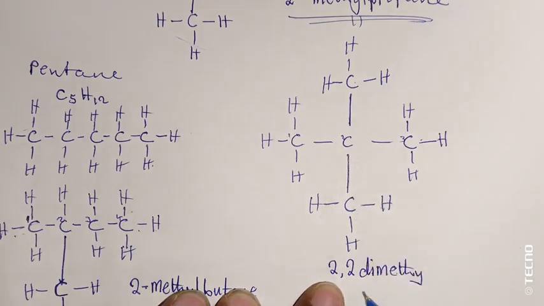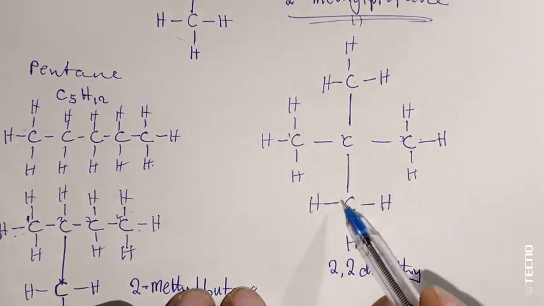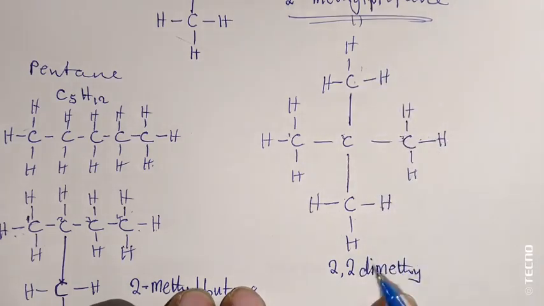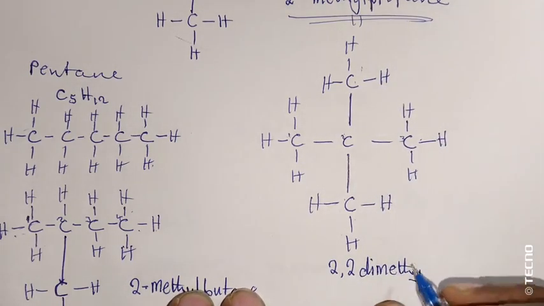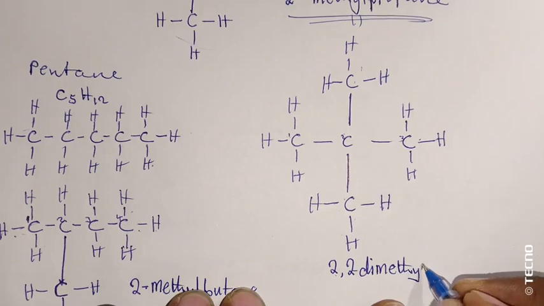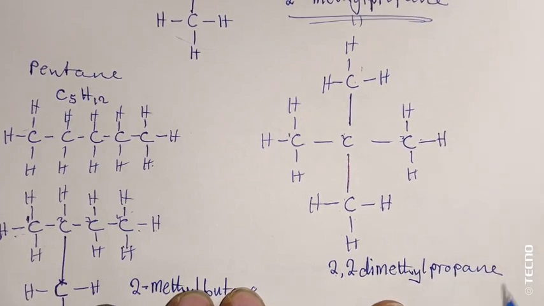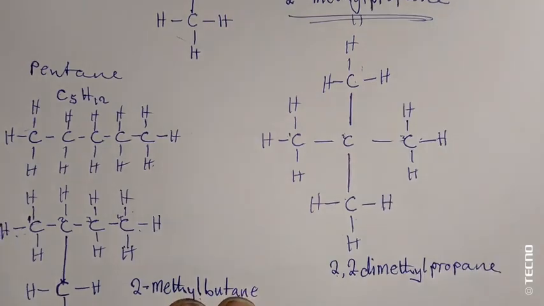So to name this, we have 2,2-dimethyl, and 1, 2, 3 is propane. So it's 2,2-dimethylpropane. So this is the answer.